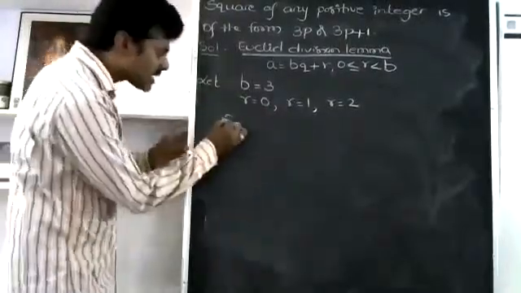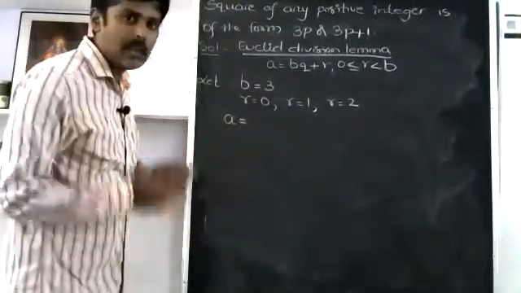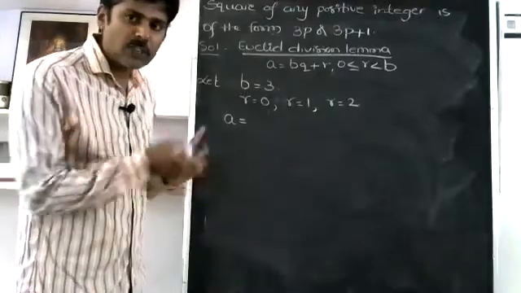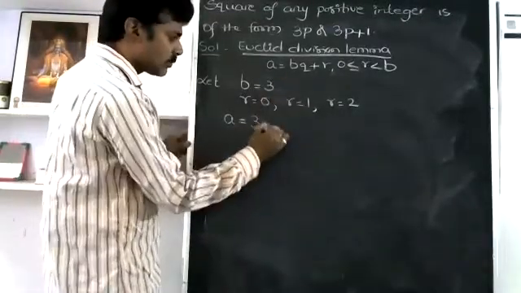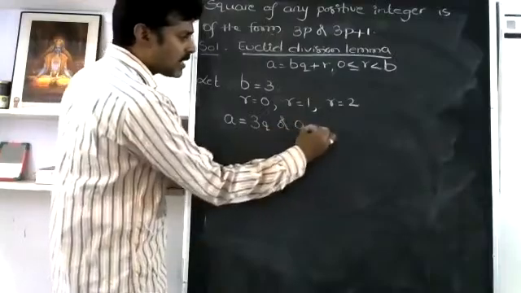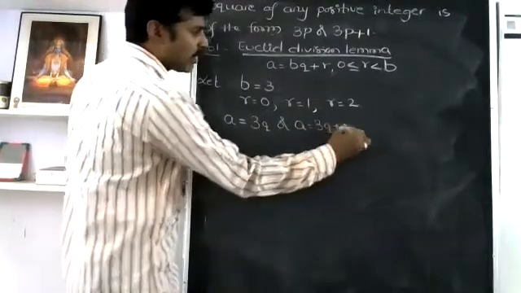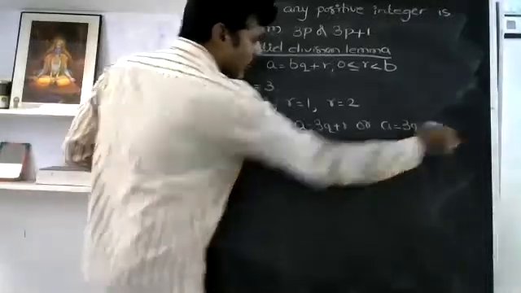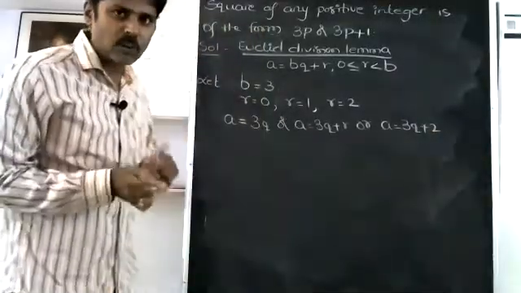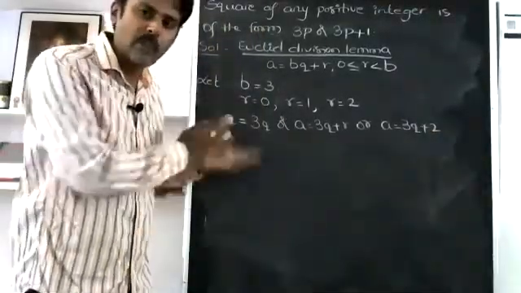So your integer, be careful, I am saying only for the integer, will be either a equals 3q, or a equals 3q plus 1, or a equals 3q plus 2. See the difference between the problems we identified before and now.